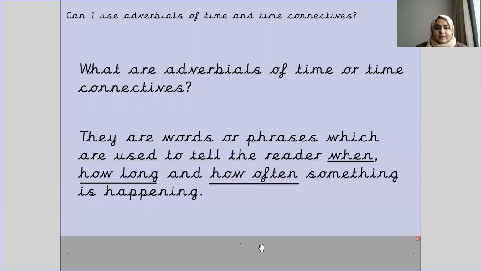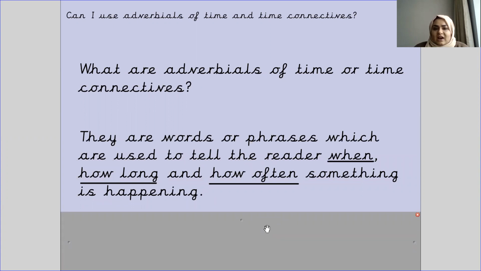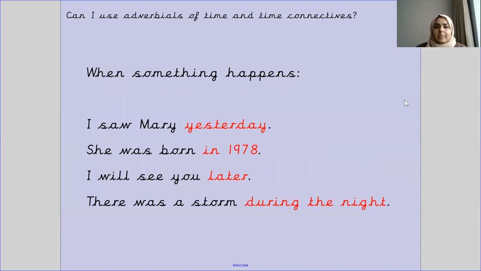Okay, fantastic. So they are words or phrases which are used to tell the reader when, how long, and how often something is happening. Yeah, so when something is happening, how long it is happening for, and how often it is happening. Okay, now when something happens, yeah, so now these are some examples of when something has happened or when something happens.